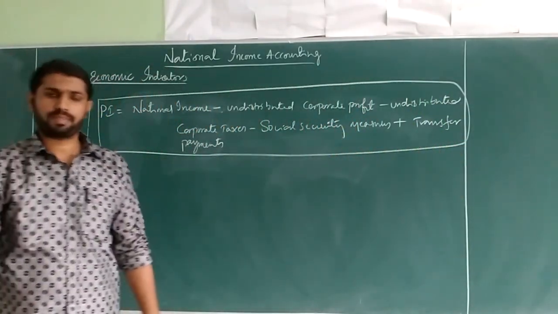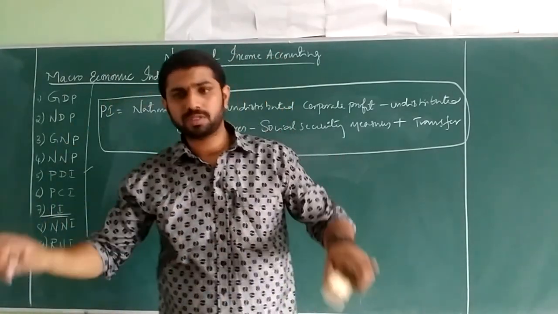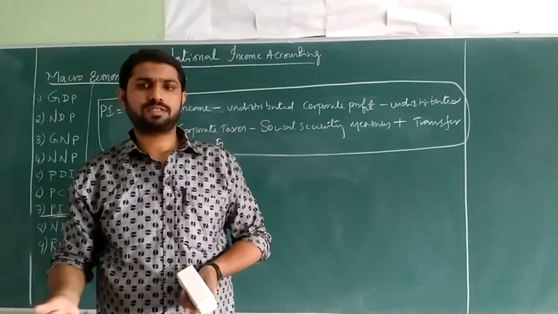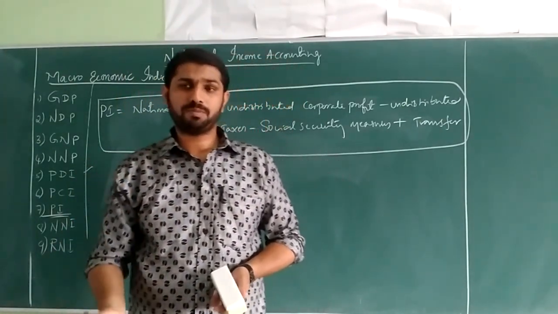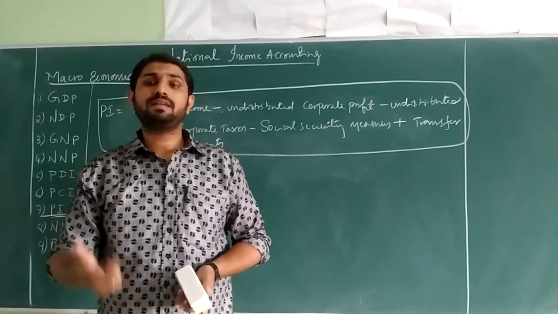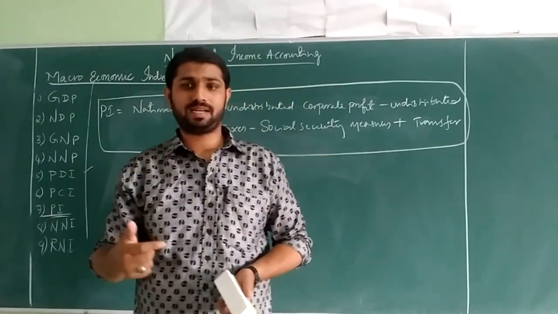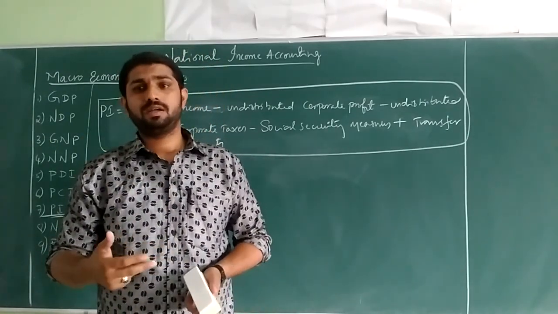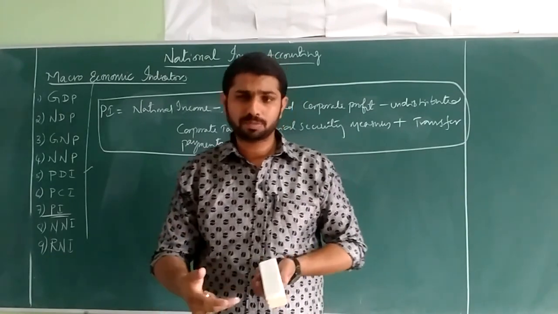So personal income is that part of the national income which is distributed among the people of the country in different forms, like rent, wages, salaries, remuneration, interest, and profit. Like you and me, like your father, like the working man in your home, they are getting some sort of income.